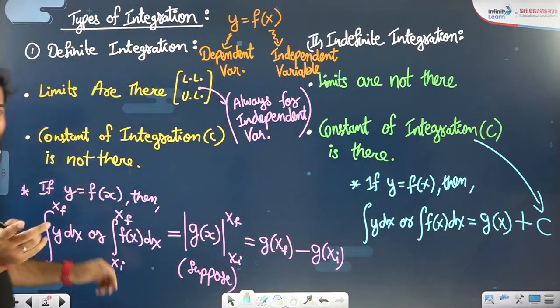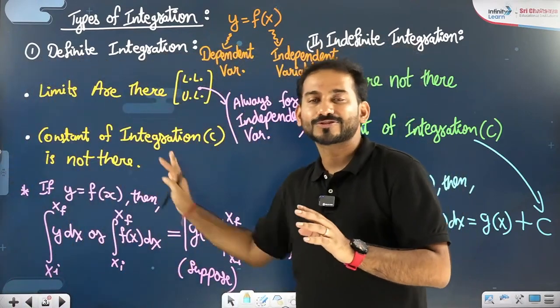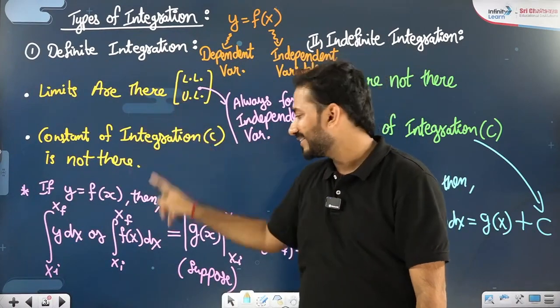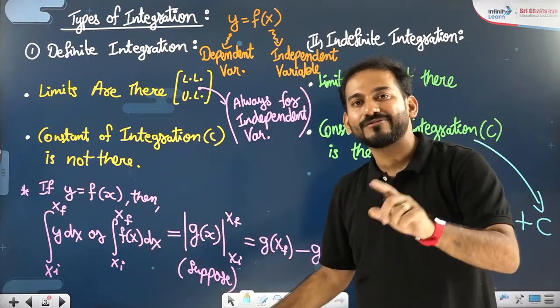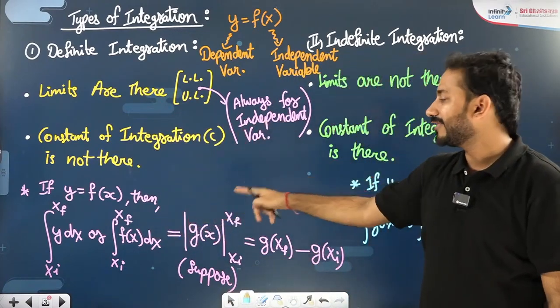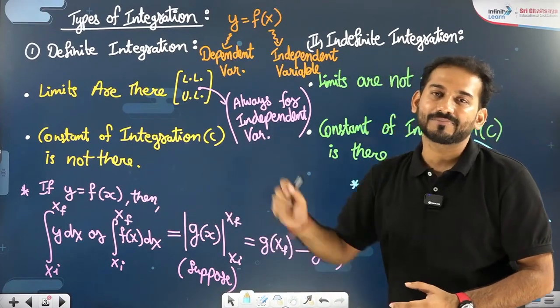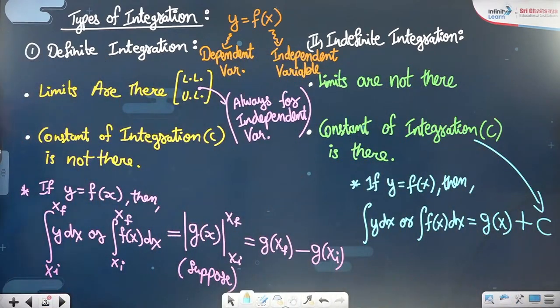In definite integration, we know the limits, we know where to start the process and where to complete it. There is no requirement of the constant, but limits are there. You have to apply the lower limit and upper limit. The lower limit is the value of the variable where the process starts. The upper limit is the value of the independent variable where the process ends. And hence, how to put the limit? You put the upper limit minus you put the lower limit. Quickly take the screenshot, then we are moving ahead.